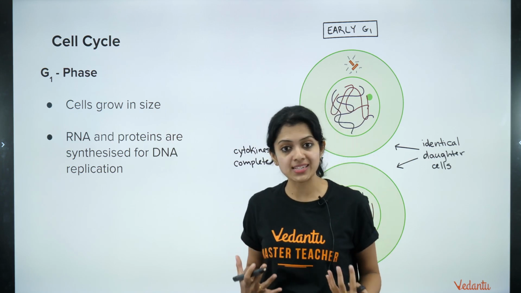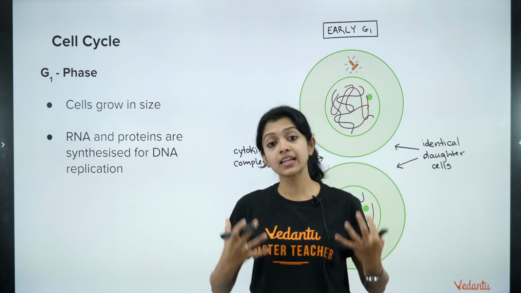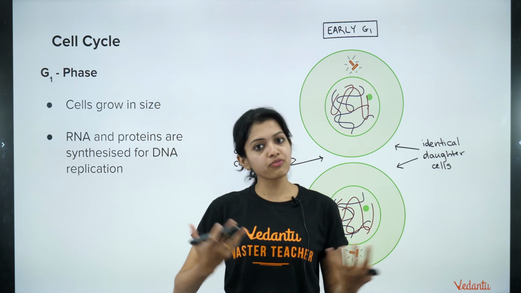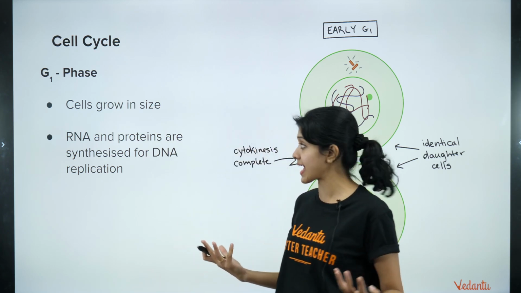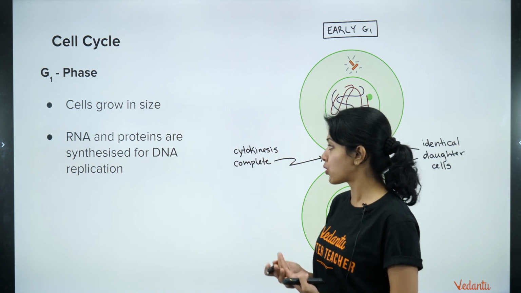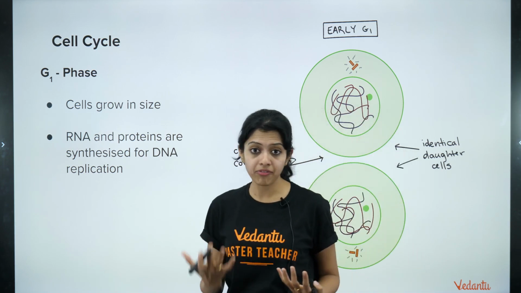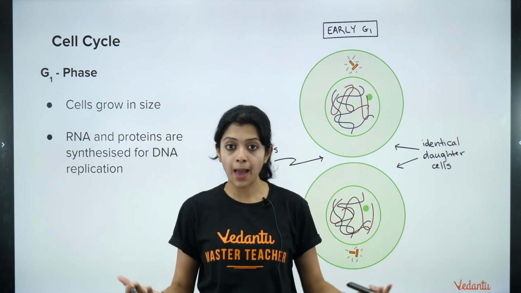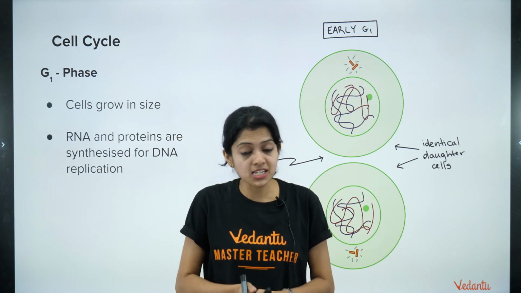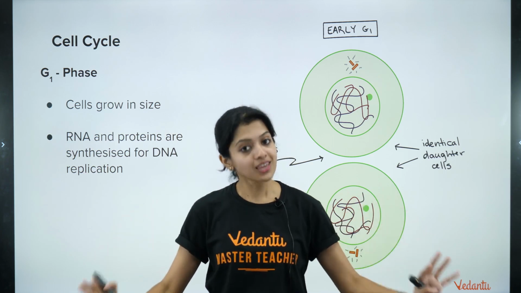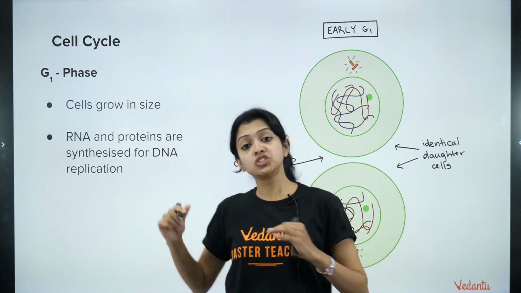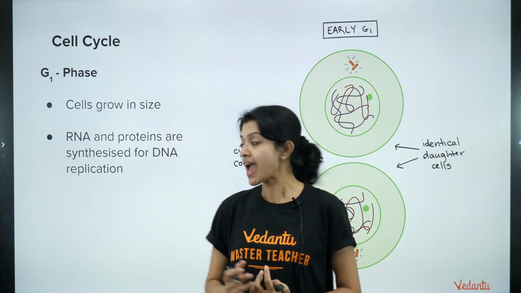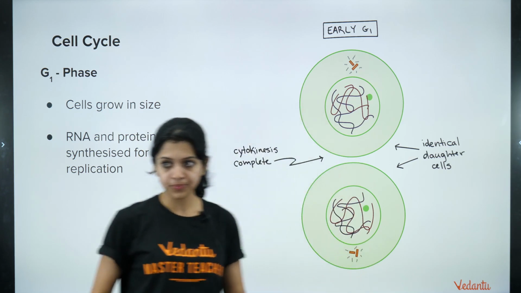So what happens in this phase is basically the cell grows physically, the cell grows in size, right? Just like for us humans, when a baby has to develop, the first thing would be physical growth that we see, right? So the cell grows in size. Secondly, RNA and proteins are also synthesized for DNA replication. DNA replication is absolutely necessary because only if DNA replication happens can the DNA be divided and distributed to the next generation, which are the daughter cells, right? So to prepare for that, the cell grows in size during G1 or gap 1 phase and all of these are synthesized. Remember? Okay? I hope that's clear.